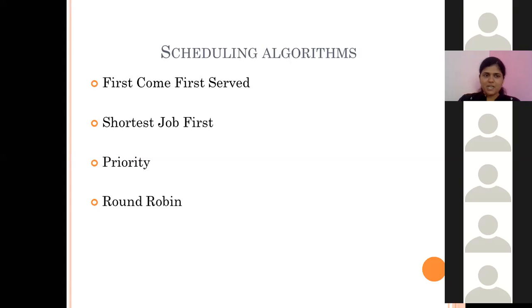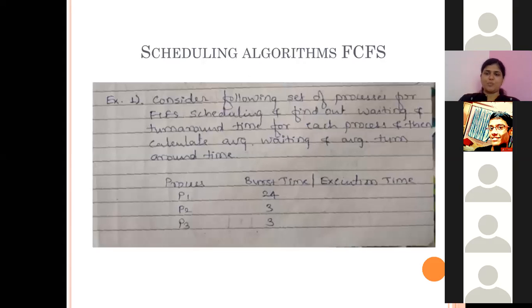All the processes which are created will be in the new state. They will enter into the ready queue. The process which is created first will enter the ready queue first, and the process which is in the ready queue first will get the chance to execute first. This is nothing but the first come first serve criteria, or first come first serve algorithm, which is used by the short term scheduler, also called the CPU scheduler. The name CPU scheduler is given because it gives CPU time to the processes which are in the ready queue. Now, how it works, we will see with an example.